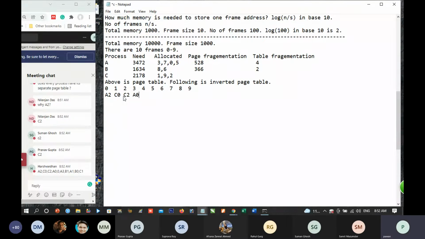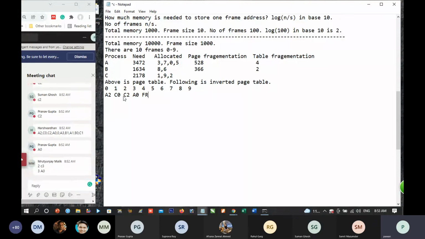A2, C0, A0. What is 4? 4 has not been allotted to anyone. Let us write down NN. It has not been allotted to anyone. Is it correct? So we can also say it is free. 4 is free. In this way, we can complete the entire thing. Has this been clear to you?